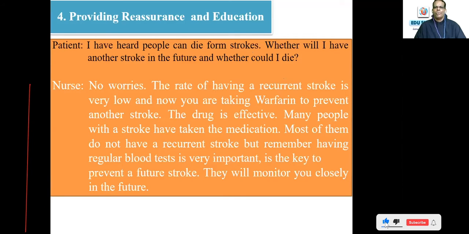So, it is a reassurance. How beautifully given, no? Every sentence in this paragraph or in this conversation reassures the patient and at the same time educates about the various aspects.